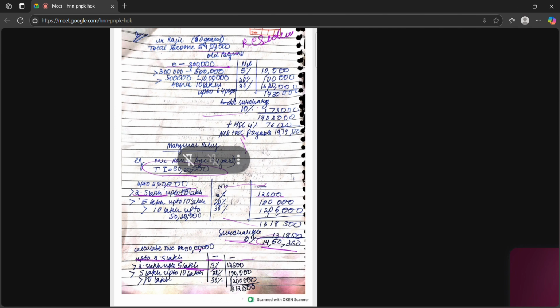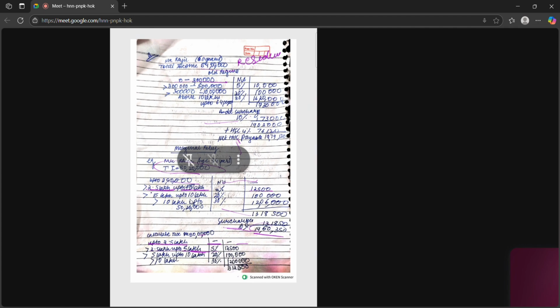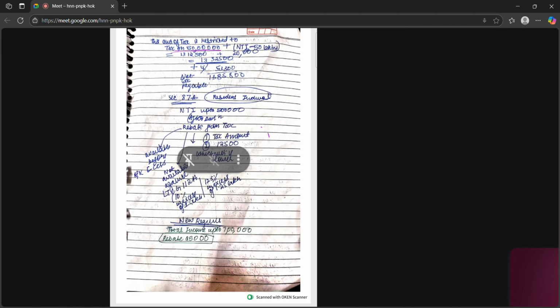This means a small increase in income above 50 lakh, which is only 20,000, would have increased our tax by 1,37,850, which is higher. This is the increase in tax with a small increase in income of only 20,000, which means marginal relief is given for 1,17,850. Okay, thank you.